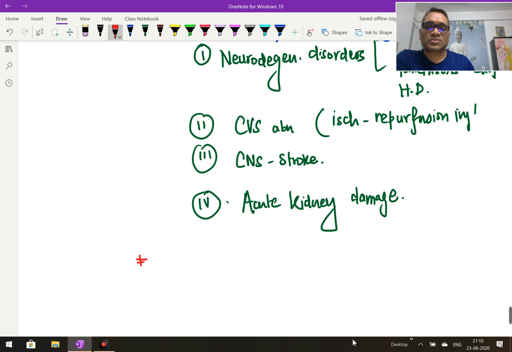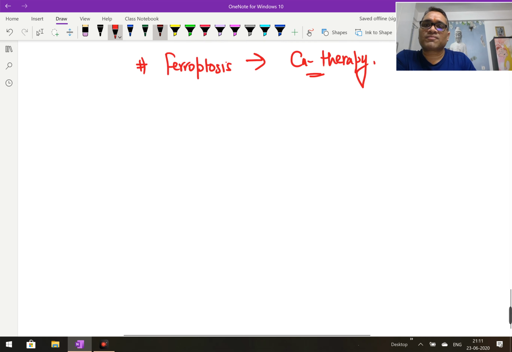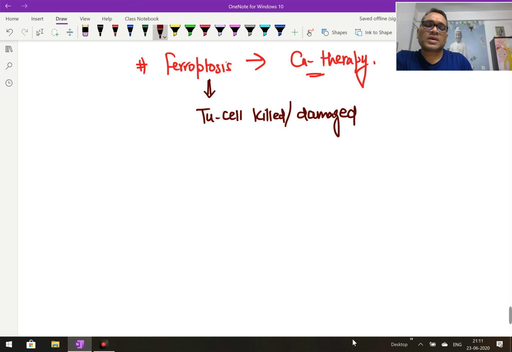Here again, I want to say that ferroptosis is also used for cancer therapy. It is proposed that we can use it for cancer therapy, because by ferroptosis, tumor cells are killed, or you can say tumor cells are damaged, right? So tumor cells are damaged by the ferroptosis mechanism.